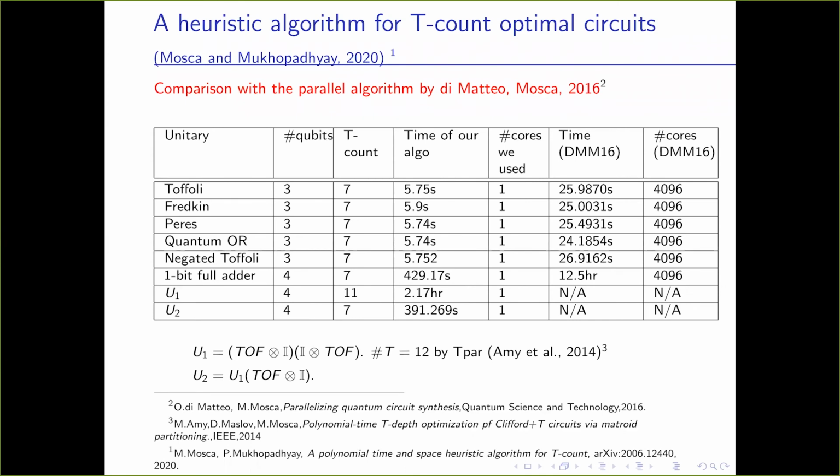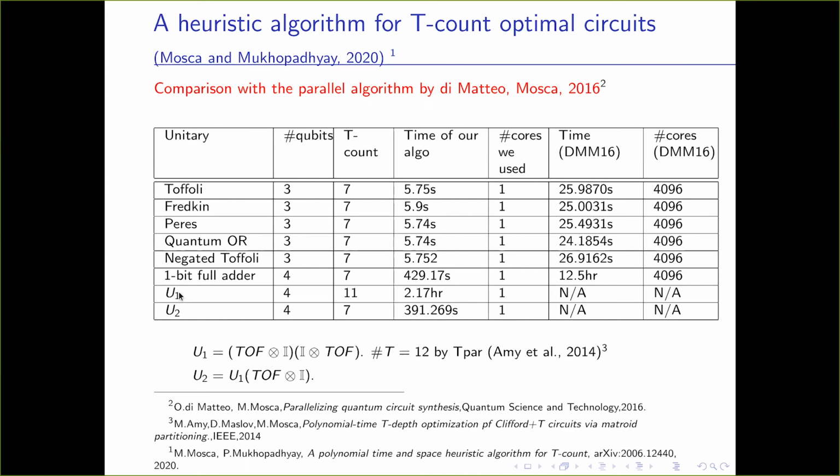We compare with the parallel algorithm by DiMatteo and Mosca. They used up to 4096 cores. We used only one core, and we had a serial algorithm. And as you can see, the time taken by us is also much less. For 3-qubit unitaries, it is roughly 5 times less. For the 4-qubit adder, DiMatteo and Mosca take 12.5 hours. We can optimally synthesize that unitary in roughly 7 minutes.